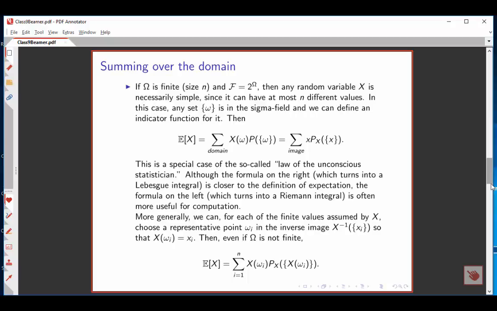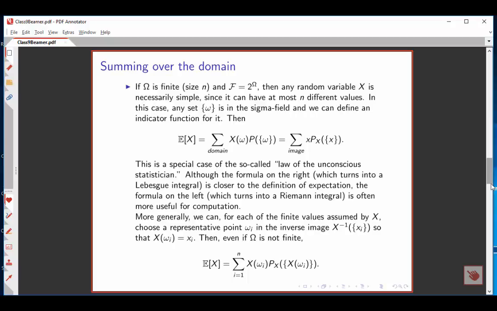So it's consistent with our previous definition just to say we will use the indicator function for each singleton set, each set consisting of a single point in the sample space, and then in accordance with our previous formula, we just run over these sets. We run through the sample space, multiplying the probability that event omega occurs by the payoff, the value of the random variable X, when that occurs. And we get the same result as we would by partitioning the sample space according to the different possible values of the random variable.